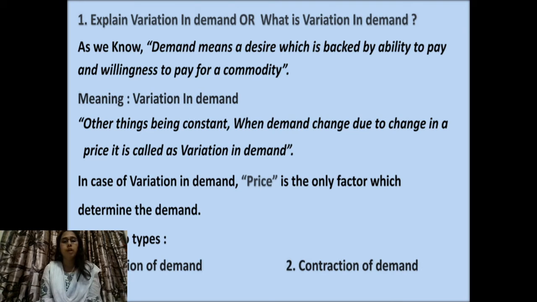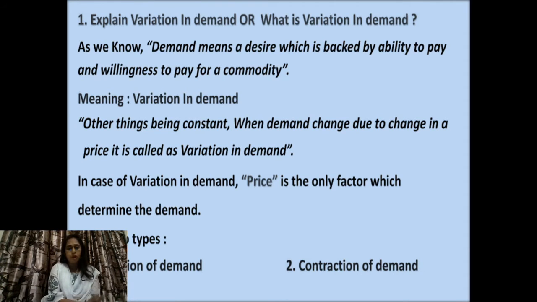We have seen the determinants of demand. Determinants म्हणजे जे factors which affect demand. We have already studied that, determinants or factors affecting demand. So in this case, variation happens only because of price. Now let's see the meaning part. Other things being constant, when demand changes, demand is changing due to change in price only. Means they are focusing only on price as the factor which is making these two types, expansion and contraction.